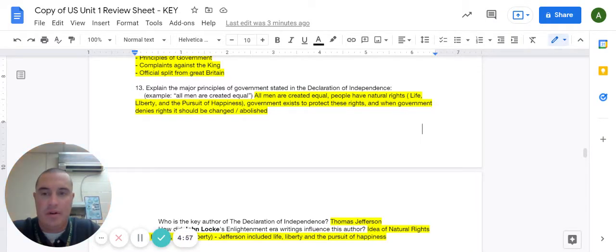Okay, picking back up with question 13. So there were some major principles of government that were stated in the Declaration. Some of these include the idea that all men are created equal. People have natural rights. They referred to life, liberty, and the pursuit of happiness in this document. The idea that government exists to protect natural rights. And when government starts to deny or take away these rights, the government should be changed or abolished.